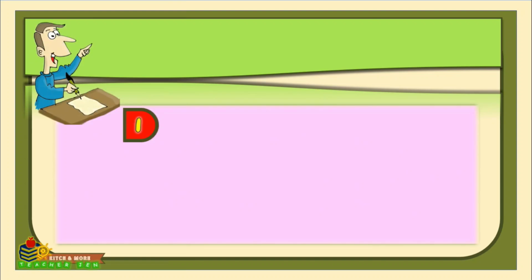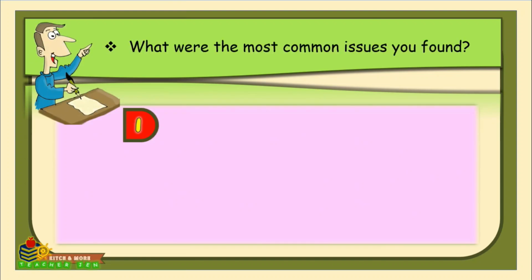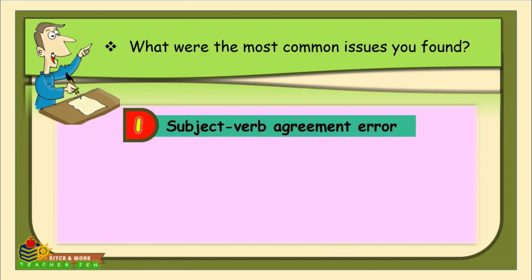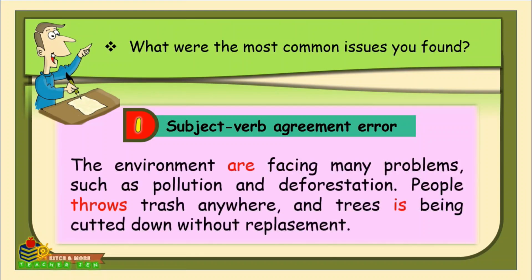So let's talk about that paragraph. What were the most common issues you found? Let's tackle them one by one. Let's start with the subject-verb agreement error. What's wrong with this paragraph? As you can see, our subject does not agree with its verb. Just like here, the environment are facing many problems.